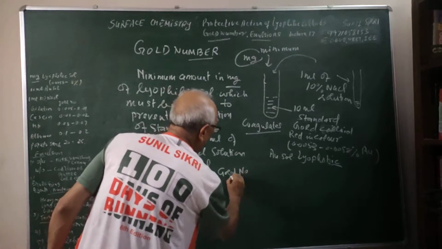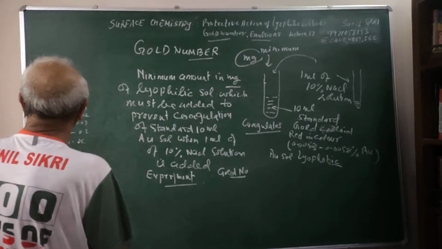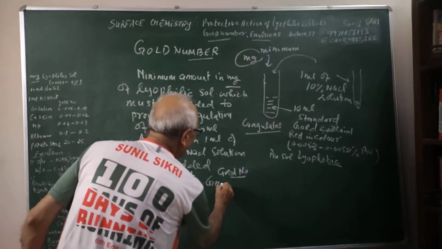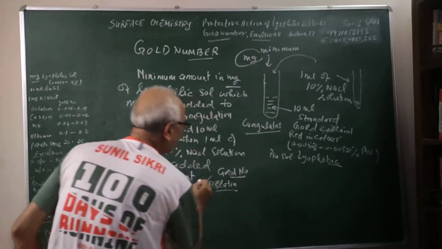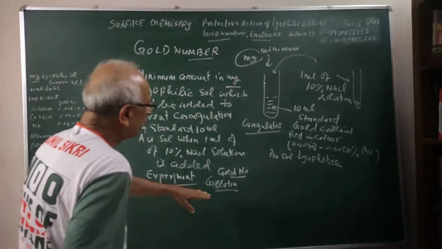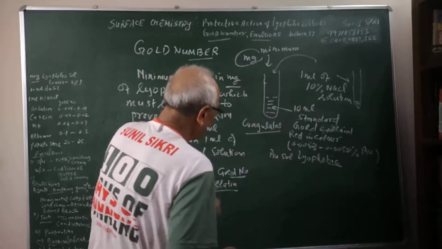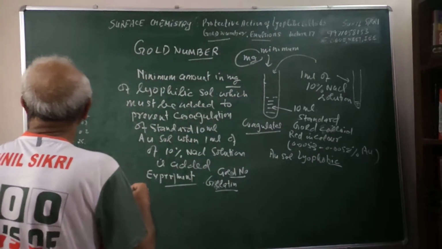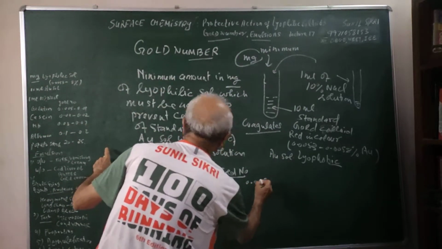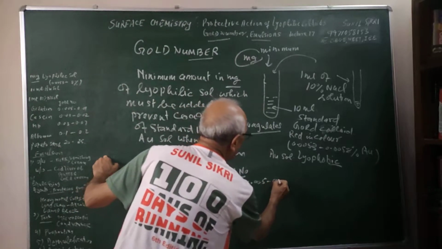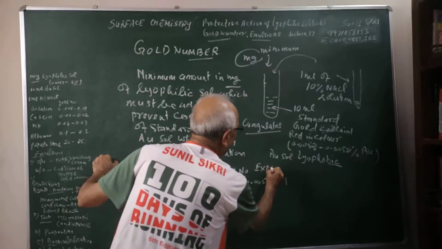So students, experimentally they found the gold numbers of a few substances, which I am giving you, values taken from experiment. What they found is gelatin has the highest protective power in terms of protecting the lyophobic colloids from coagulation. The value of the gold number for gelatin comes to be 0.005 to 0.01, determined by experiments.